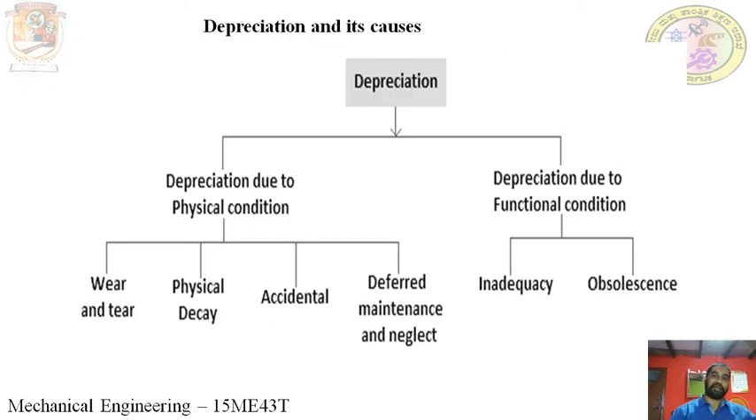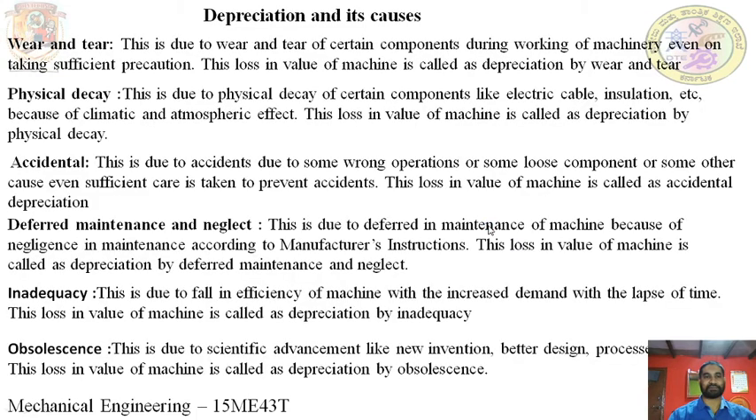Next, the depreciation and its causes. We come to know what is depreciation. It is the loss in the value and the efficiency of the machine with the lapse of time during its usage. So causes for depreciation are depreciation due to physical condition, depreciation due to functional condition. In physical condition, we have wear and tear, physical decay, accidents, deferred maintenance and neglect. In functional condition, we have inadequacy and obsolescence, which I have studied earlier.